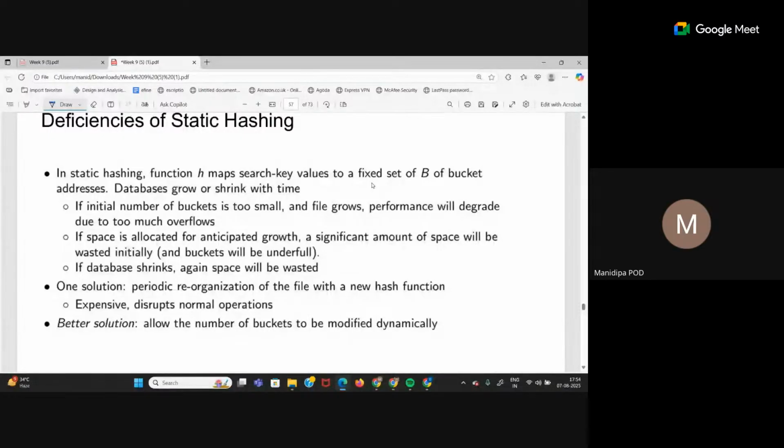So one solution is that you can reorganize your file with a new hash function. Let's say every 3 months, you create a new hash function and maintain that uniform distribution, but that is an expensive solution. A better solution is that we allow the number of buckets to be flexible. That is, I can always take more buckets as I need. So I will not have a fixed number of buckets initially. I will start with however many buckets I currently require. If in the future I require more buckets, I can take more buckets. That is your dynamic or extendable hashing.